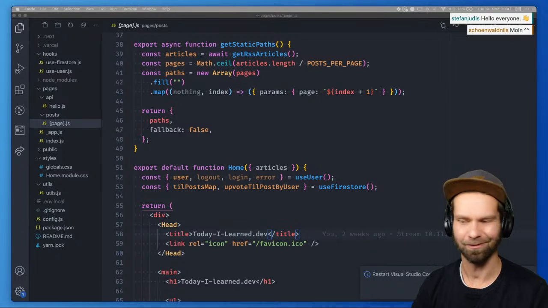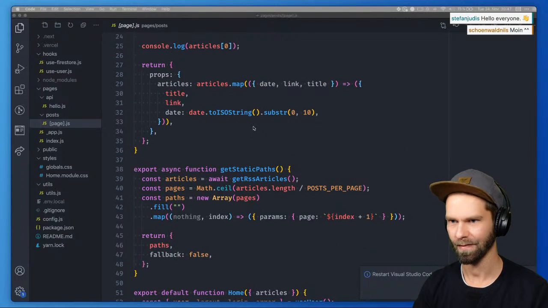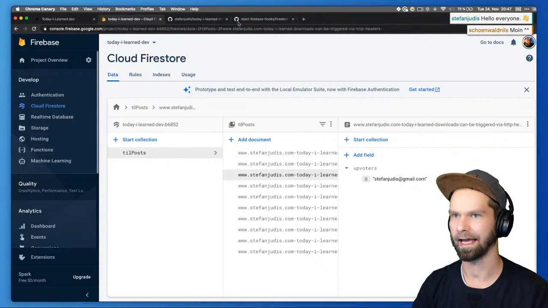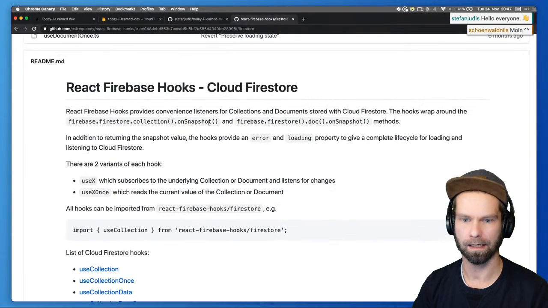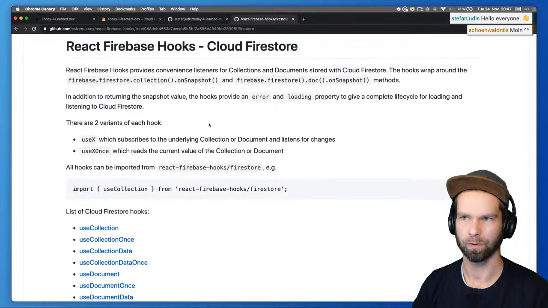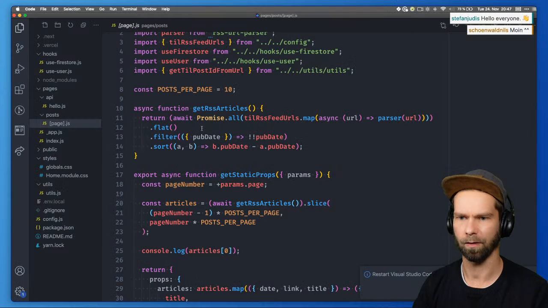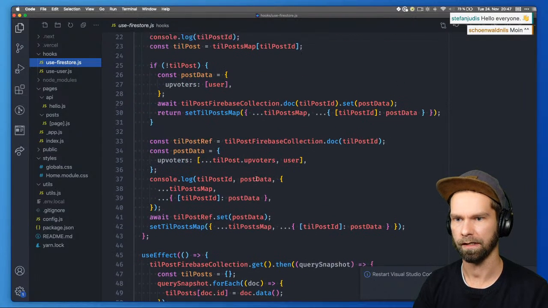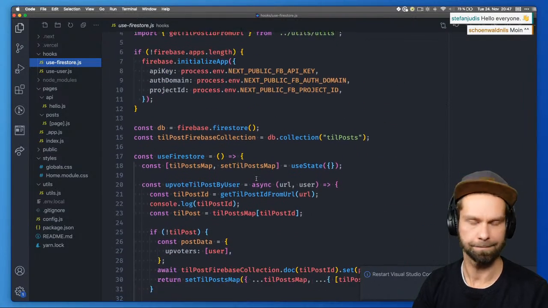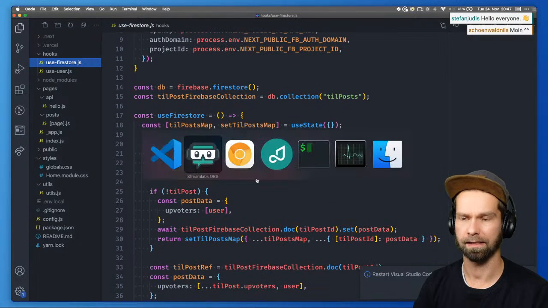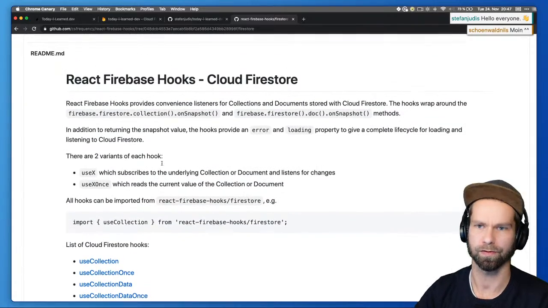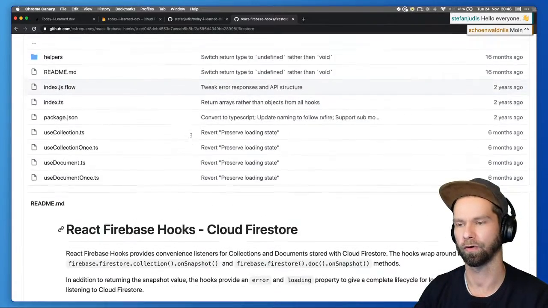So what I would like to do today is first of all tear everything apart, because I did a little bit of research and it turns out we did a lot of plumbing to make the whole thing work. When we have a look into this useFirestore hook here, which is a custom hook in React, we did a lot of work that we probably didn't have to do if we would have used these React Firebase hooks that are ready to use.